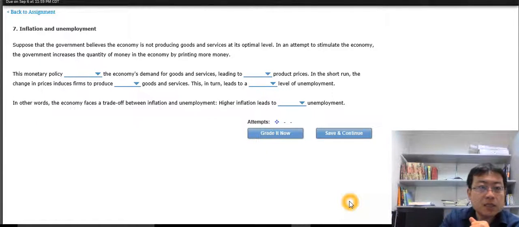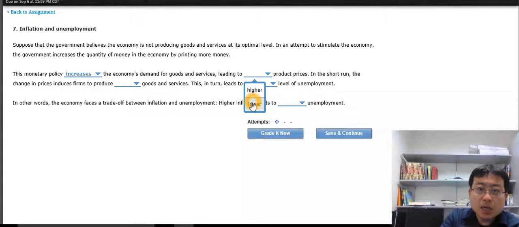This question says this monetary policy should increase the demand for goods and services, since it says right here that the government increases the quantity of money. The more money we have, the more goods and services we want to buy. So this monetary policy will increase demand for goods and services, leading to an increase in the price of the goods.